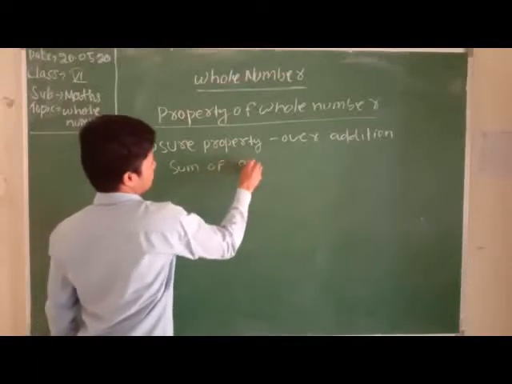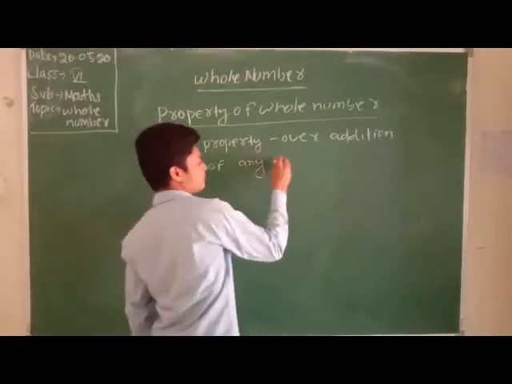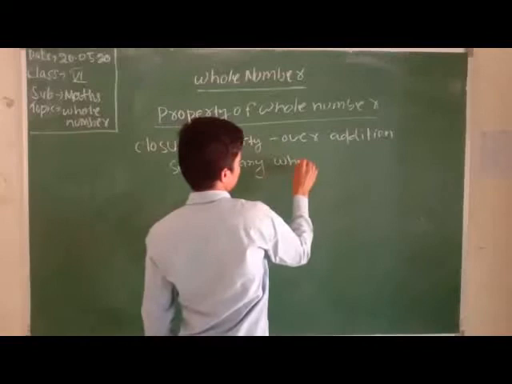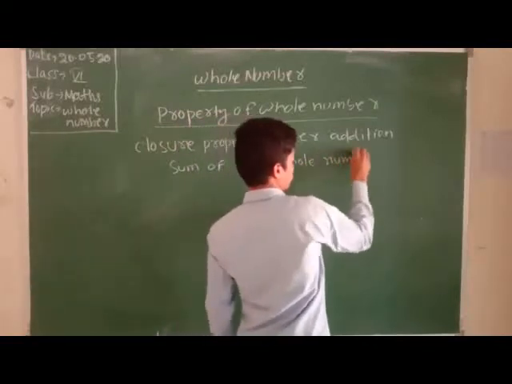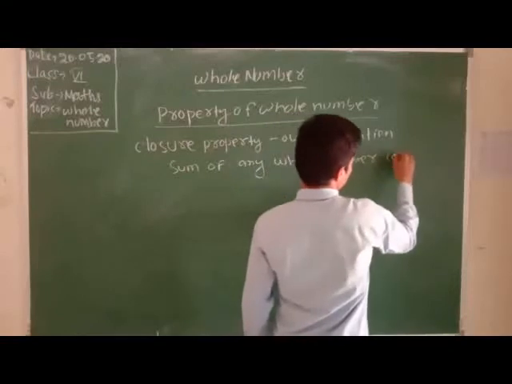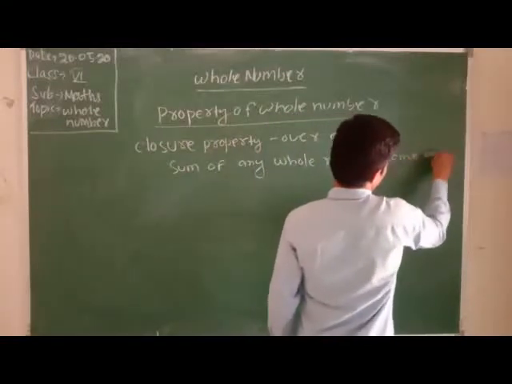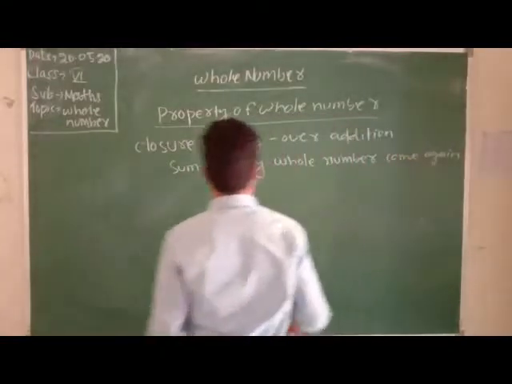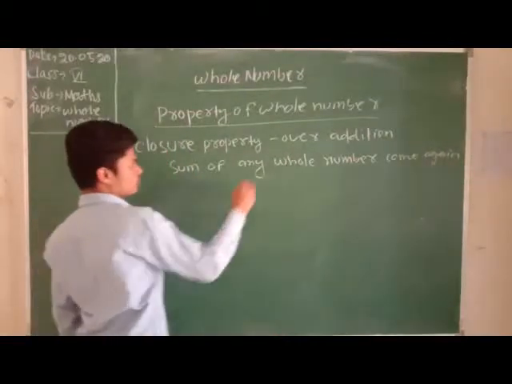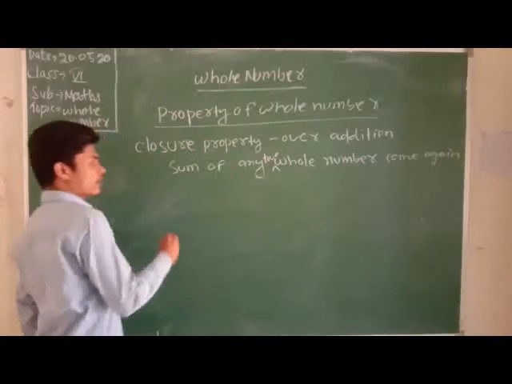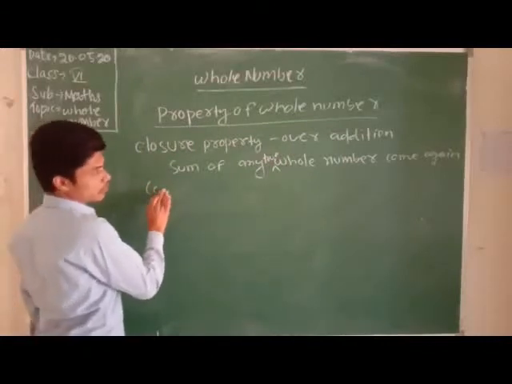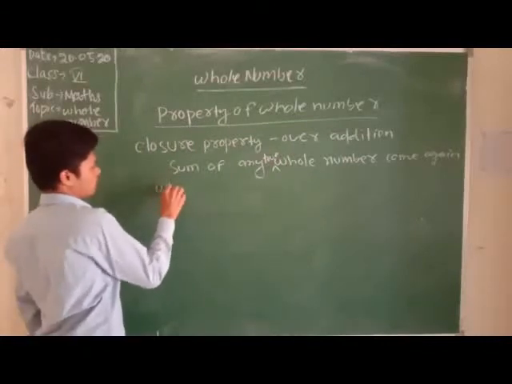Sum of any whole number comes again a whole number. Any two whole numbers, okay. Any two again come again a whole number.